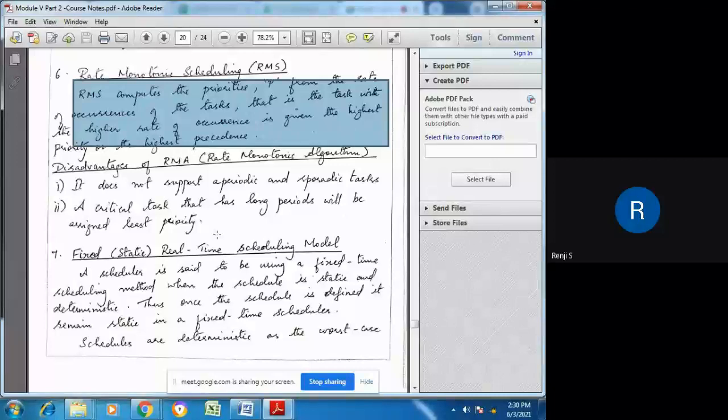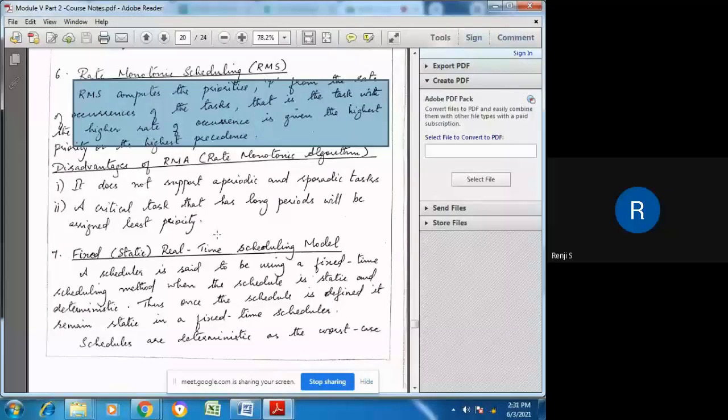Aperiodic tasks are those tasks that do not occur within specific periods. They occur randomly. Sporadic tasks are those tasks which occur for only some period of time, and then there is a gap between their occurrences, and then they happen at some other period of time. When they occur, they occur frequently.